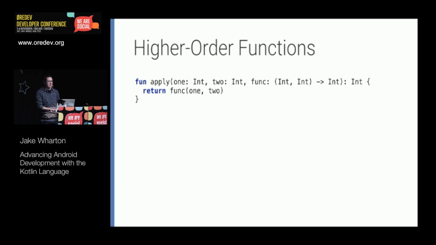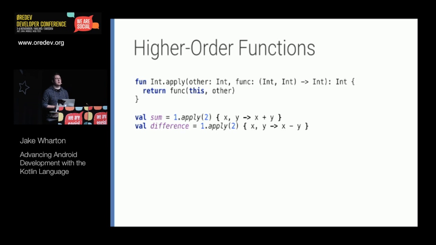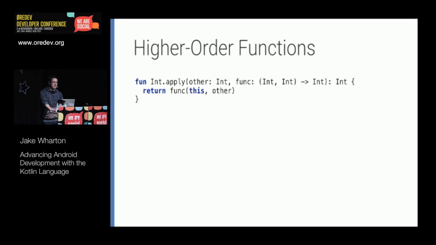Okay, so right now I'm taking in two integers. This higher order function could also be just an extension method. So instead of taking in two integers, I'm now making an extension method on an integer. And that would change the calling code to look like this. So our integers now have methods that we can apply some behavior to another integer. I know the syntax is going to come in use later on. I know the examples are kind of weird. The ones at the end will really resonate, though.